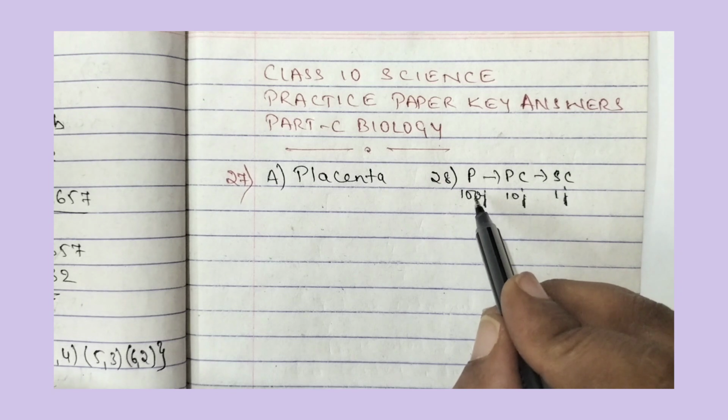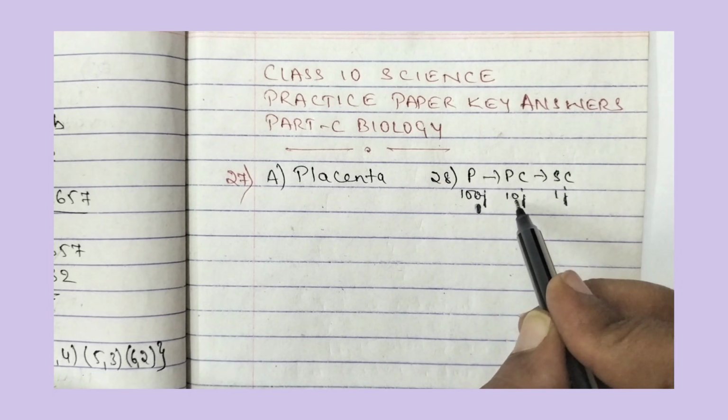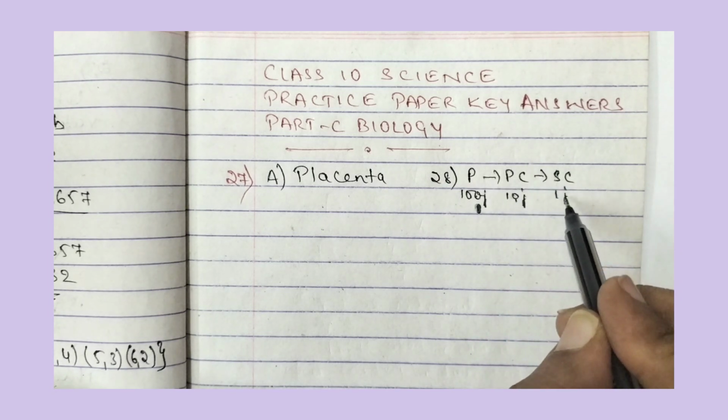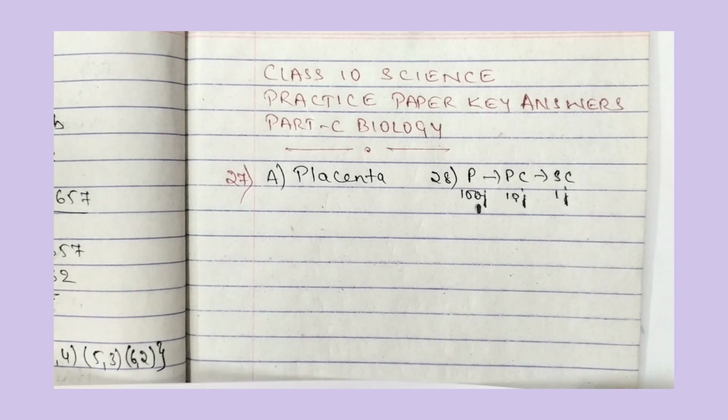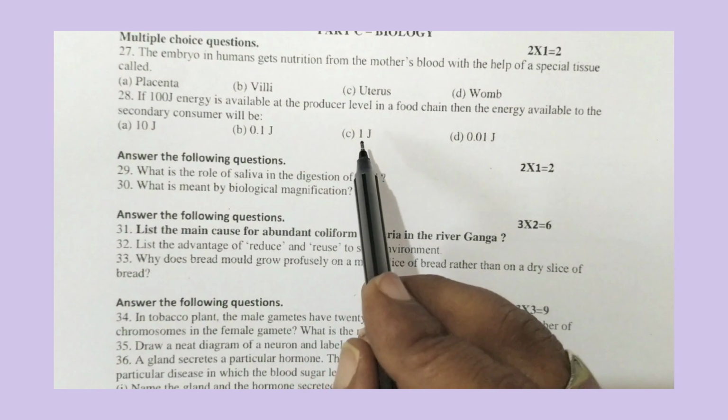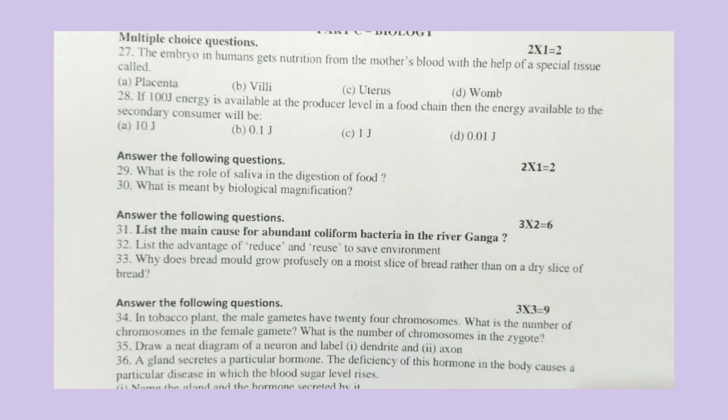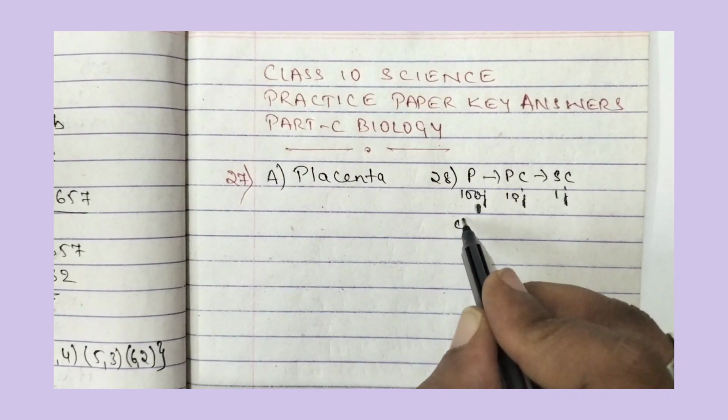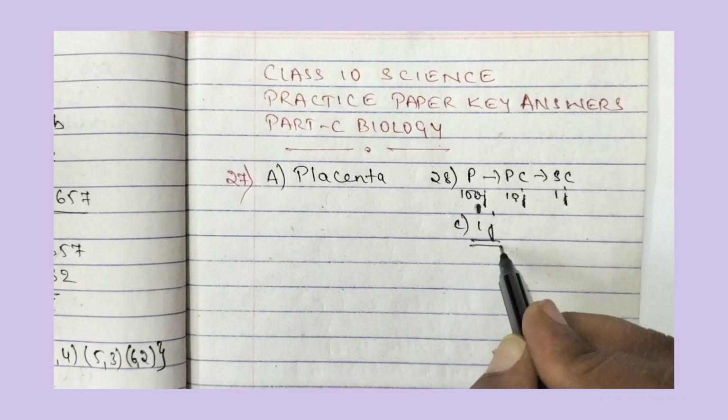So out of 100%, only 10%, that is 10 joules. Out of 10 joules, only 10%, that is 1 joule. So the right option for this question is option C, 1 joule.